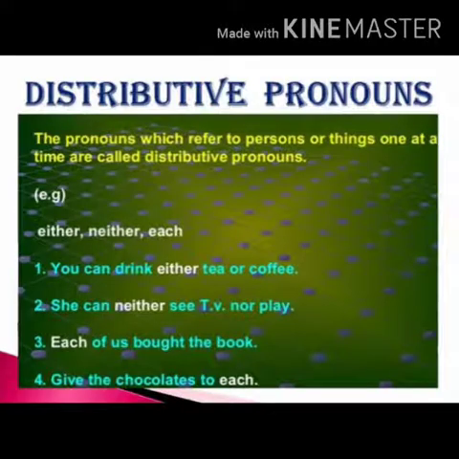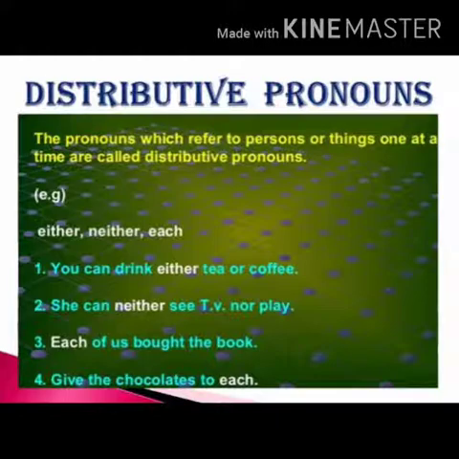Now let's move on to distributive pronouns. The pronouns which refer to persons or things one at a time are called distributive pronouns. So where person or things one at a time. Okay, either this or that. Understood? So that and all comes under distributive pronouns. For example, either this or that, neither he nor she, then each, any one of them. Okay, that is anyone at a time. So you can drink either tea or coffee, anything you can take.